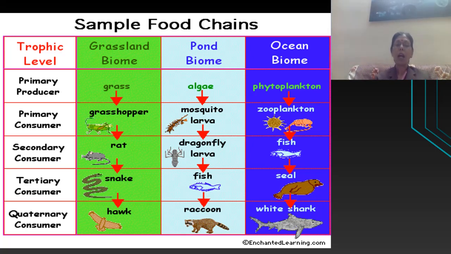Next comes herbivores. Herbivores are included under trophic level 2, and they are also called primary consumers. Why primary? Because they are the first ones to consume plants. For example, a green plant is eaten by a grasshopper.